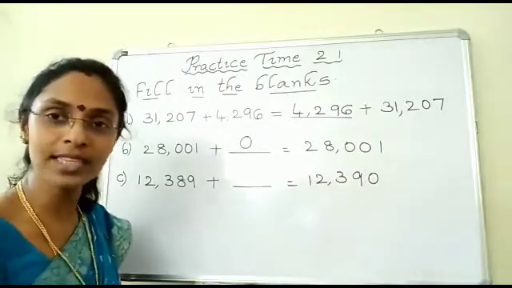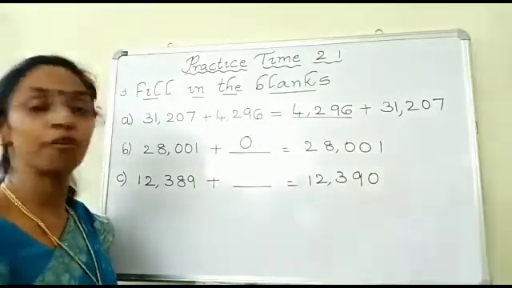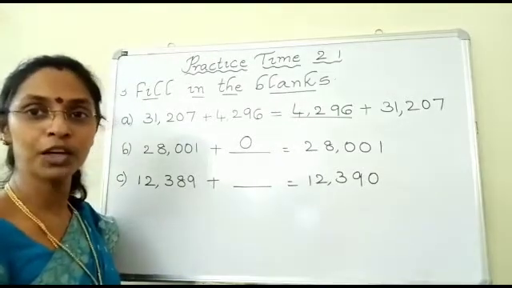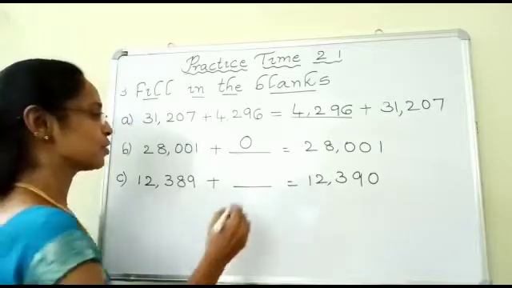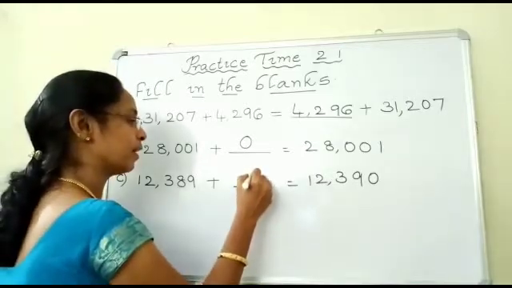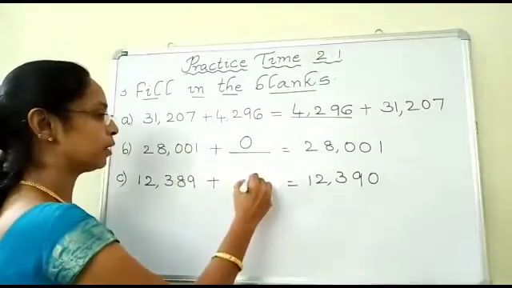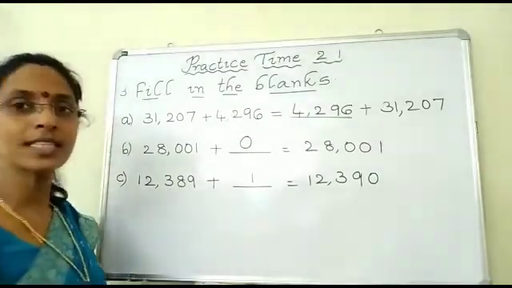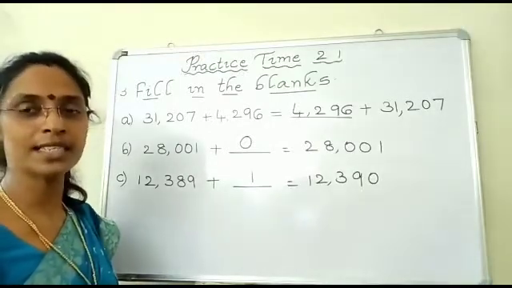When do you get the successor of a number children? Very good. When you add 1 to a number, you get the successor of the number. So, here you get 1. When you add 1 to a number, you get the successor of the given number as the sum.